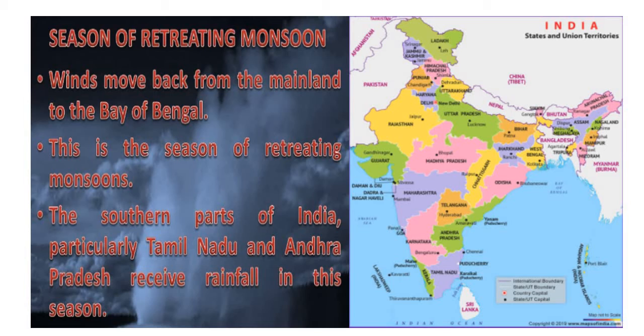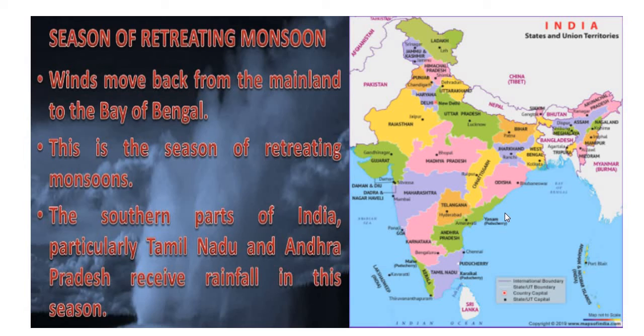Now the last season is the season of retreating monsoon. In this season, winds move back from the mainland to the Bay of Bengal. Bay of Bengal means water bodies. This is the area, Bay of Bengal, and this is the mainland. Now winds will move from the mainland towards the water bodies. This is the season of retreating monsoon. In other words, we can say it is the returning of the monsoon.